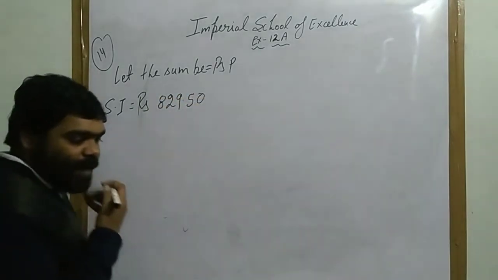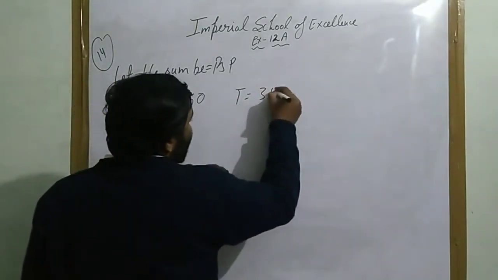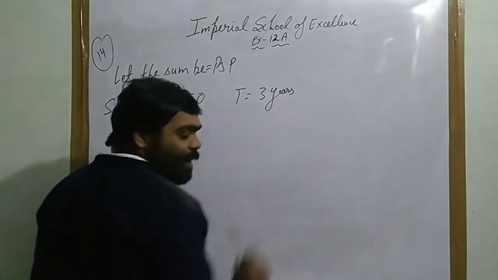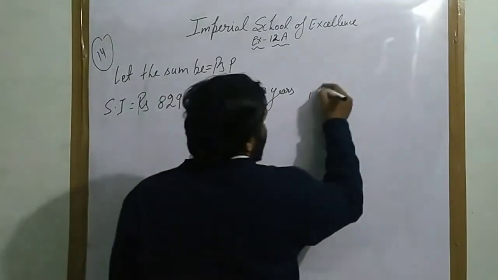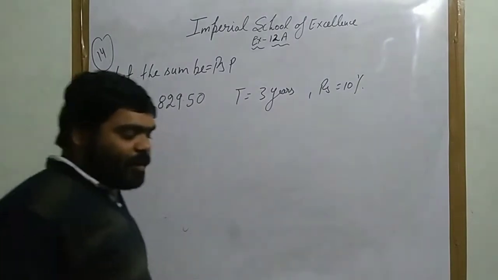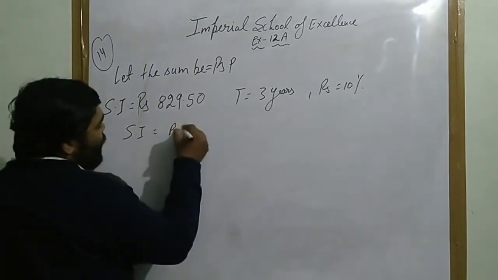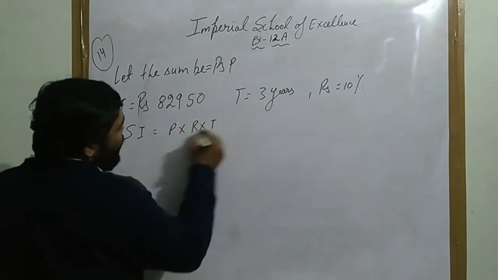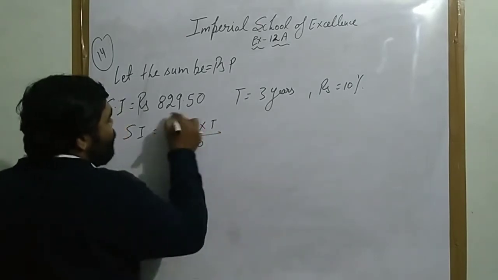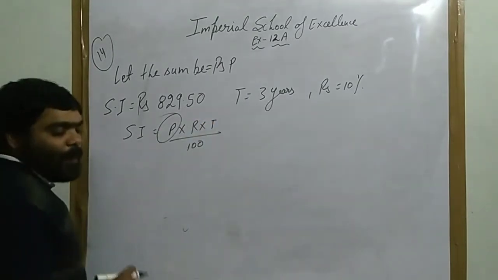After that your time is 3 years and your rate is 10%. Now the same formula you have to use. SI equals P into R into T upon 100. We have to find the principal here.